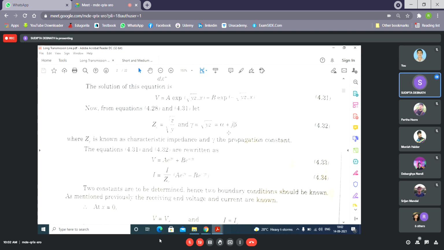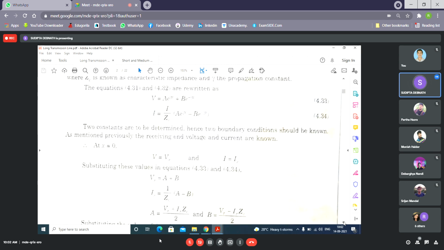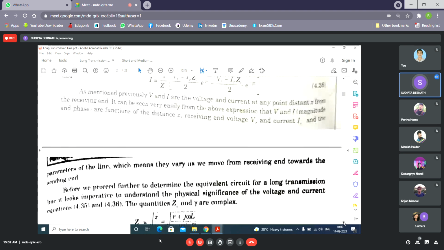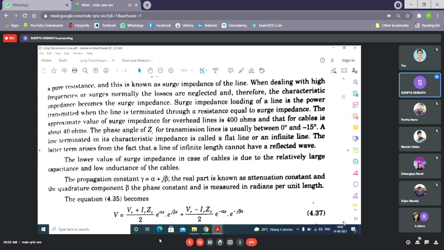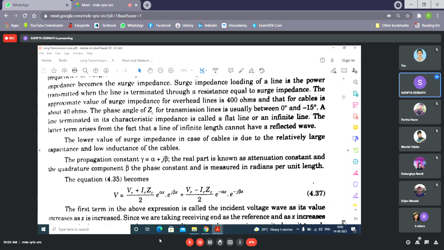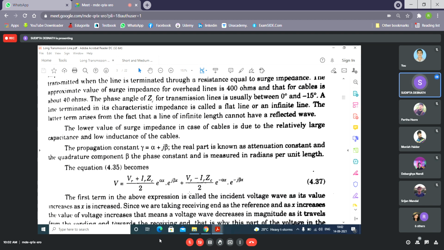But if we consider R, then both a real part alpha and an imaginary part beta will be there. So gamma has two parts, one is alpha, another is beta. Again, in the next class, I will discuss in detail what gamma is and what the surge impedance is. So gamma has two parts, alpha plus j beta. You can remember it was written e to the power gamma x here, and e to the power minus gamma x here. So we can replace gamma by alpha plus j beta and write this one like this. Similarly, we can write the current I in terms of alpha and beta.